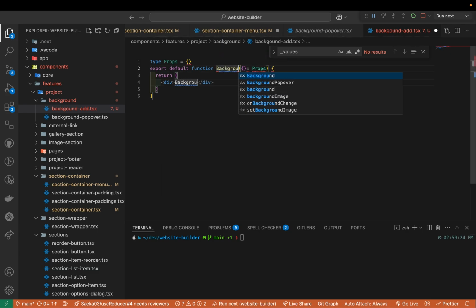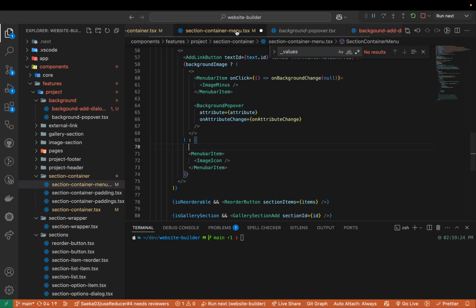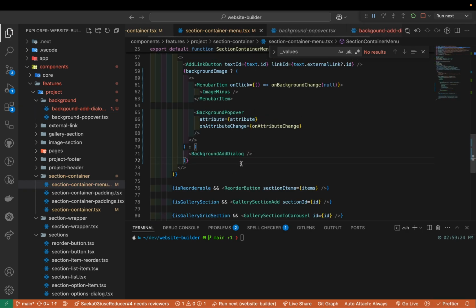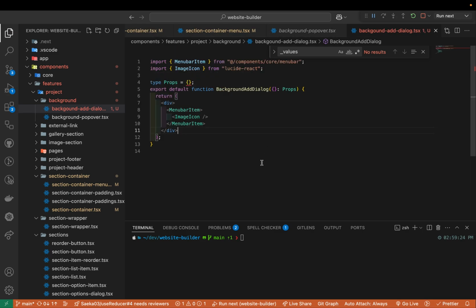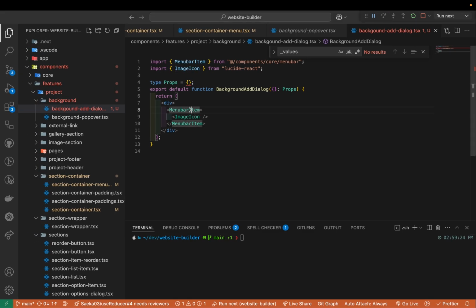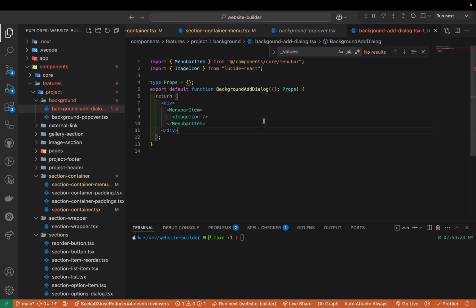So let's try with that one. Background add, maybe dialog. Background add dialog. Let's do that. It makes it a little bit more explicit. So looking good. I'll be importing it to here. Okay, looking good. And then moving this guy into the dialog. Yeah, looking good. For now, let's leave it like that. Let's check. Currently it doesn't do anything because we don't have the dialog, but we still show the icon, right? Which is good.